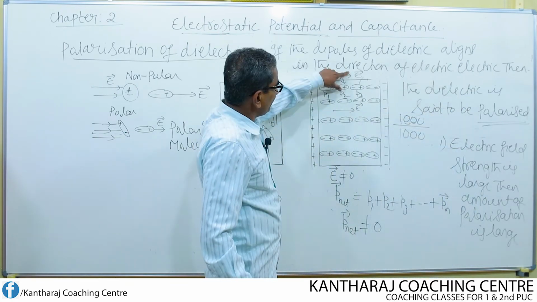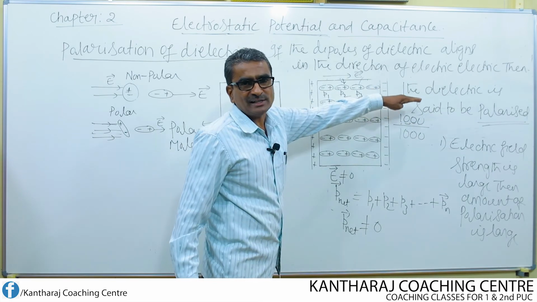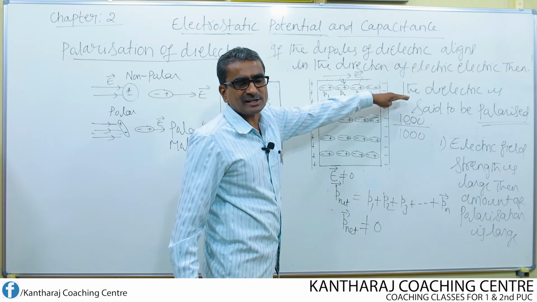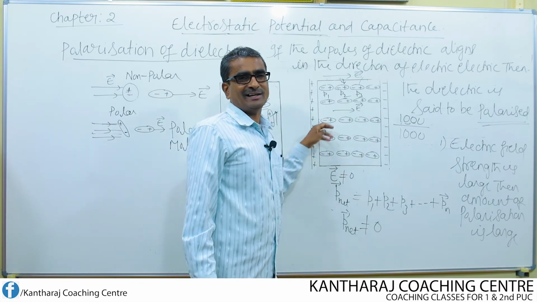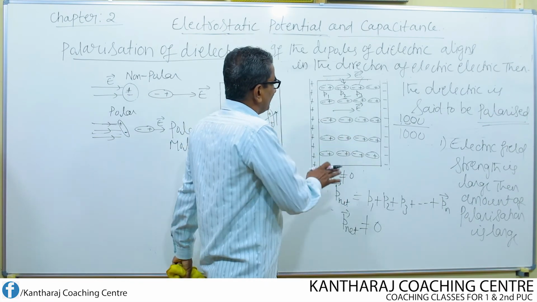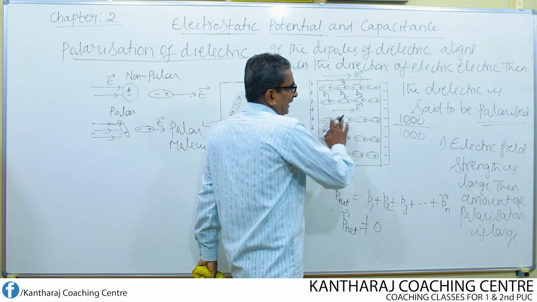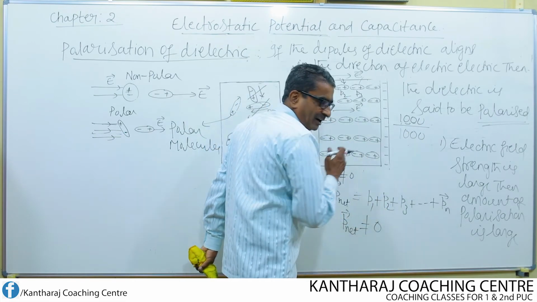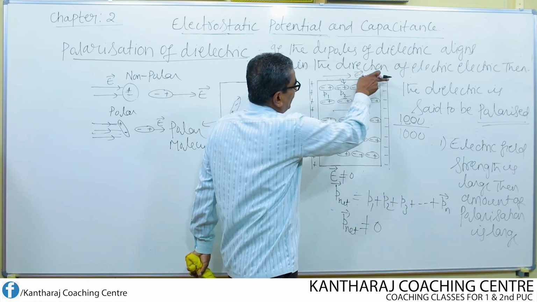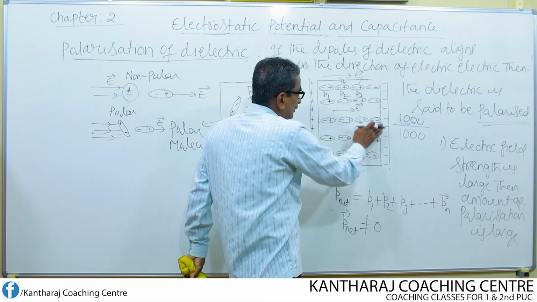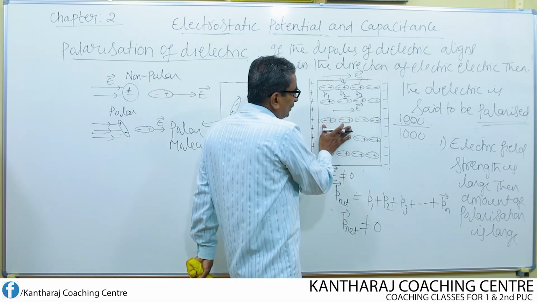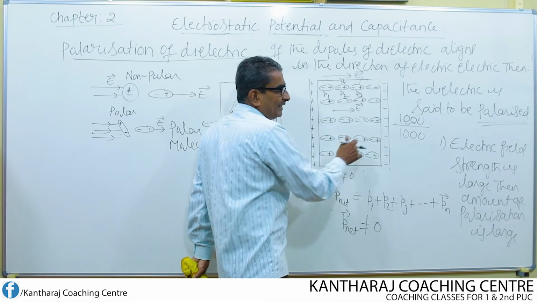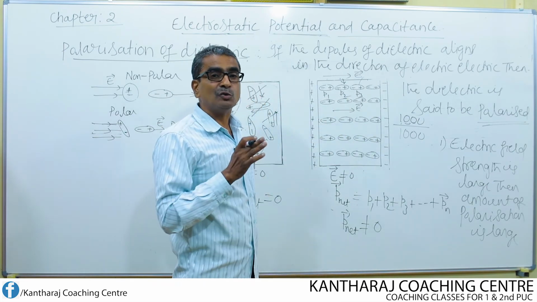So the field makes the dipoles arrange along its direction, whereas the temperature tends to destroy the alignment. That is why for the amount of polarization to be large, field strength should be large, whereas the temperature should be low. If temperature is low, then the alignment does not get disturbed too much.